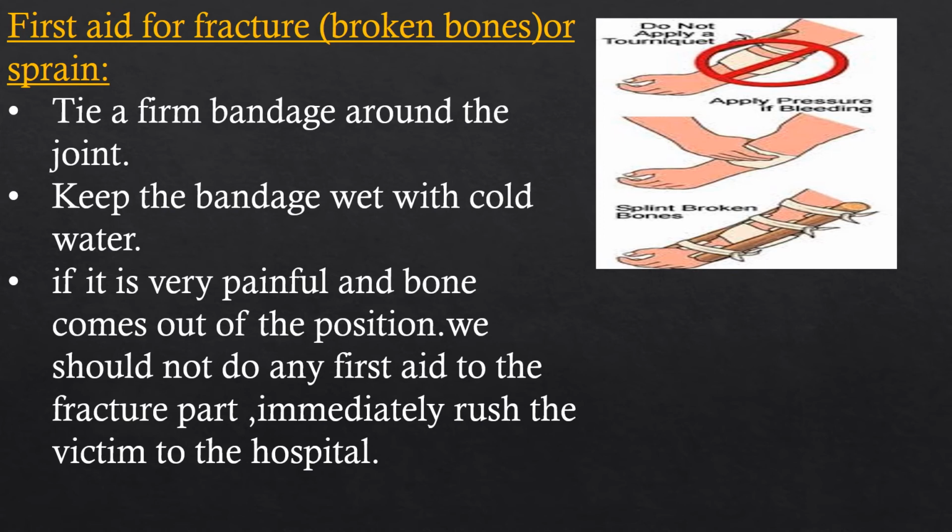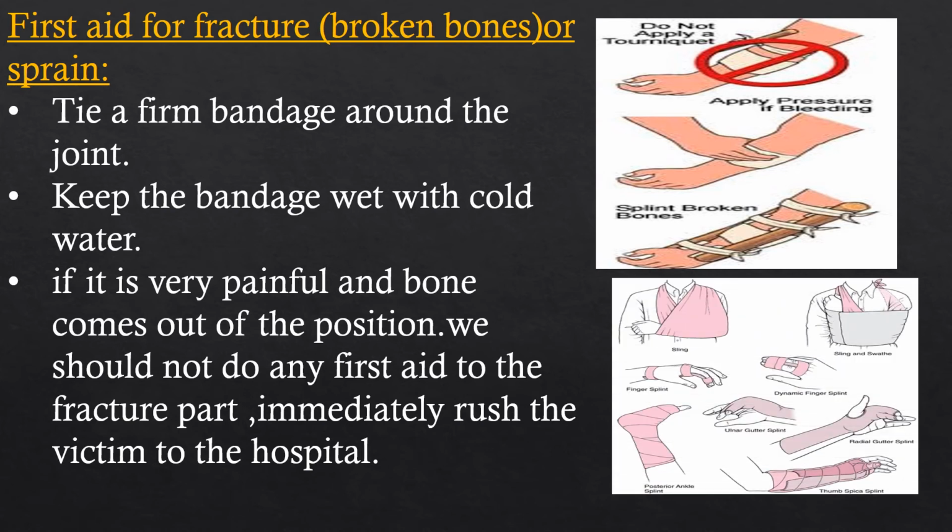We should not give any first aid to the fractured part. Immediately rush the victim to the hospital. That means take the victim to the hospital. Call an ambulance and immediately join the person in the hospital.